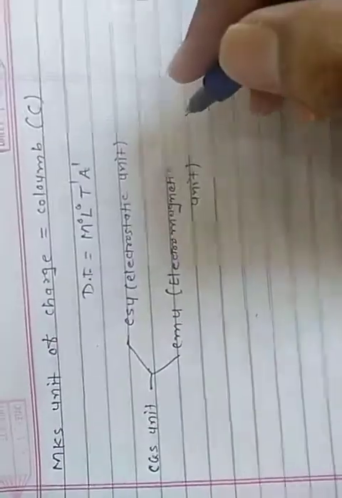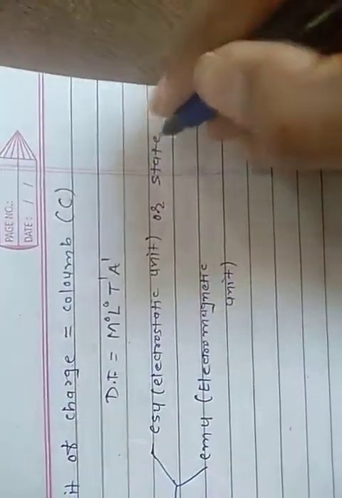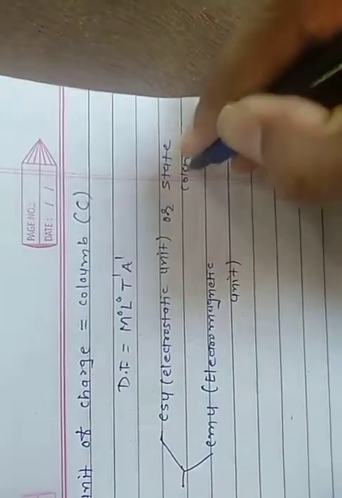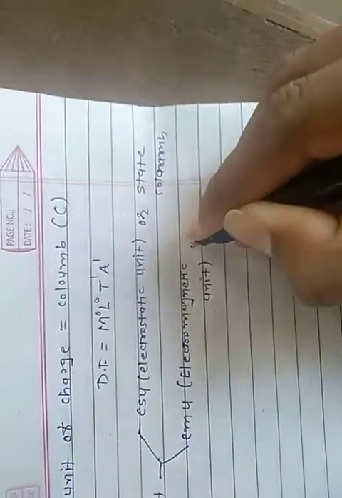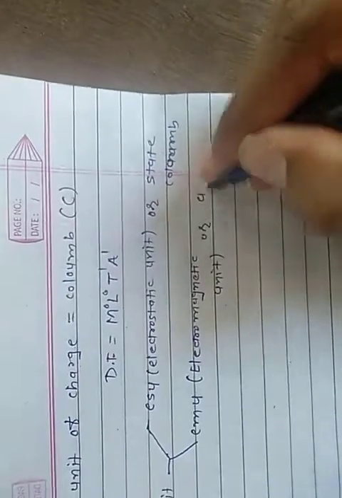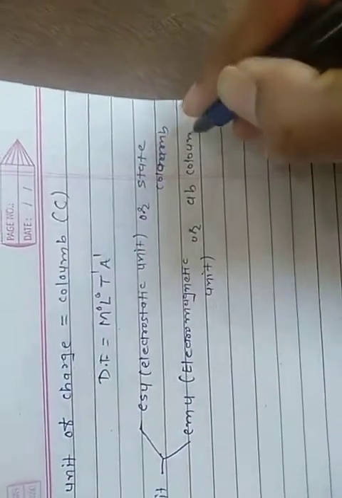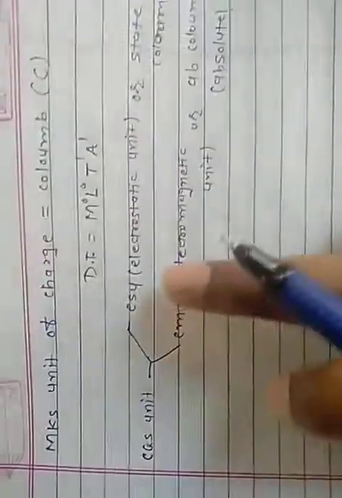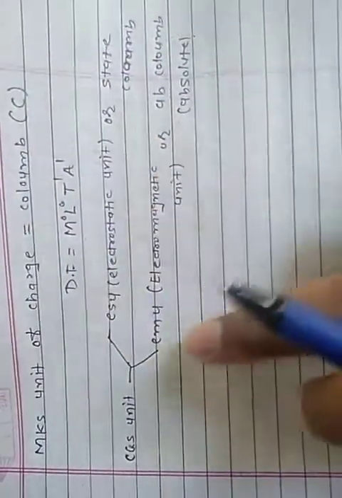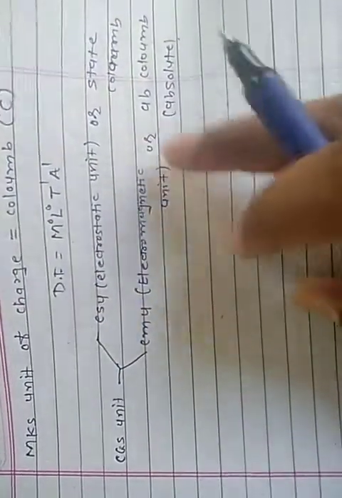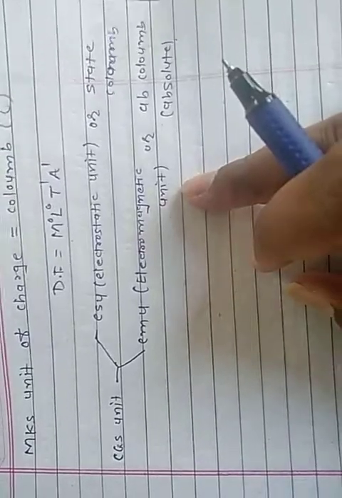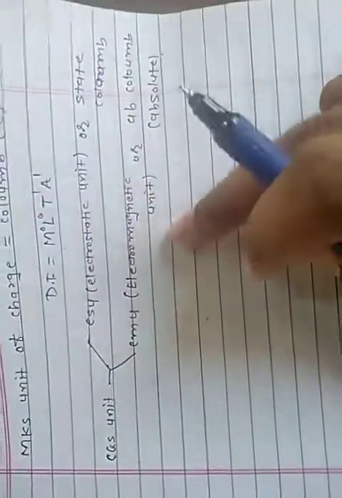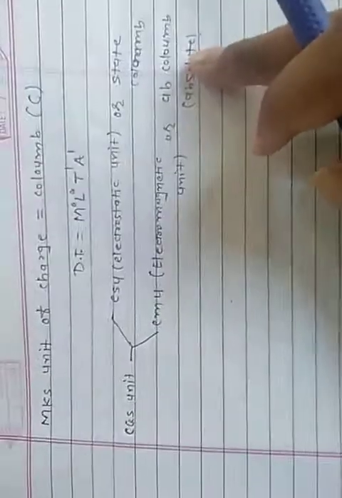The electrostatic unit is also called the statcoulomb, and the electromagnetic unit is also called the abcoulomb. Ab means absolute coulomb. First CGS unit, ESU, electrostatic unit. Second, EMU, electromagnetic unit. ESU is also called statcoulomb and EMU is called abcoulomb.